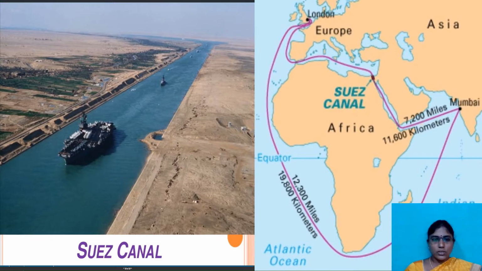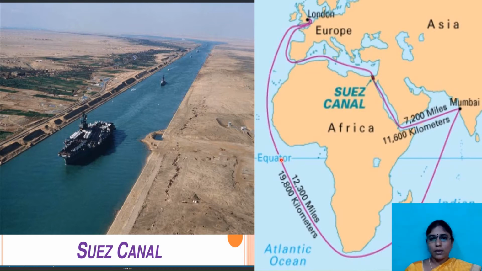Here it is, the Suez Canal, children. If you observe, this is London, United Kingdom or Britain. Earlier, people had to travel from London and cross the entire African continent, and after crossing the Madagascar islands they entered India, Mumbai. See here. In total, they needed to travel 19,800 kilometers to reach our country before this Suez Canal.